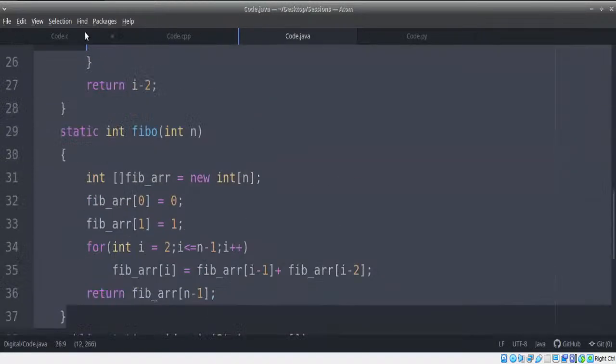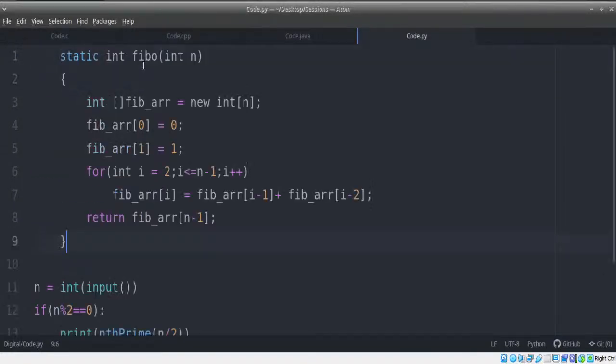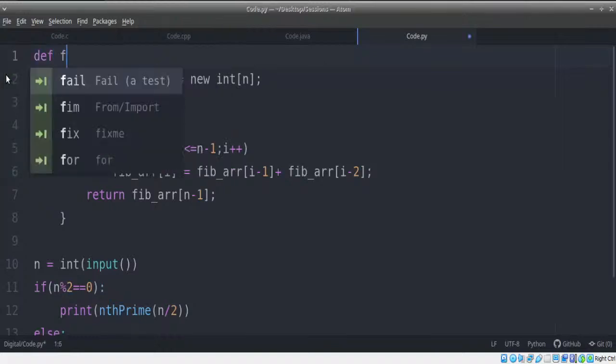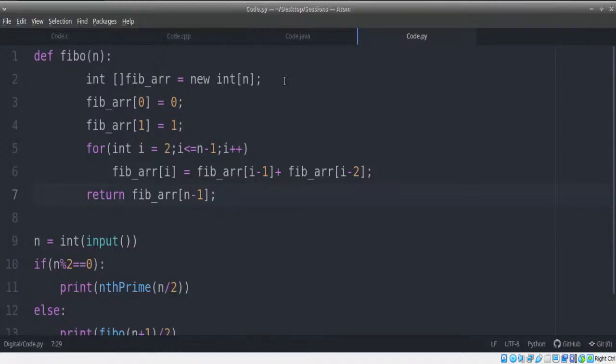Now let's go on to the next function that we have, that is Fibonacci function. Let's do that over here. So to define Fibonacci function, I just need to use def fibo of n. That's it. We're sending n, we're receiving it here. That's all, nothing else. And there's no concept of arrays directly in Python.